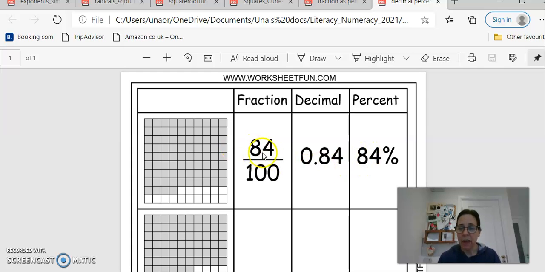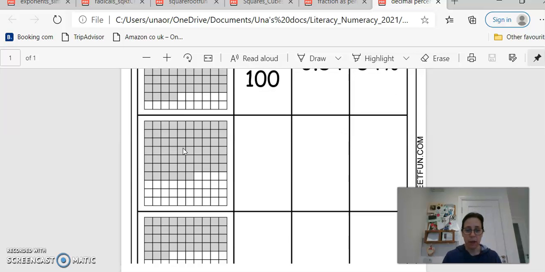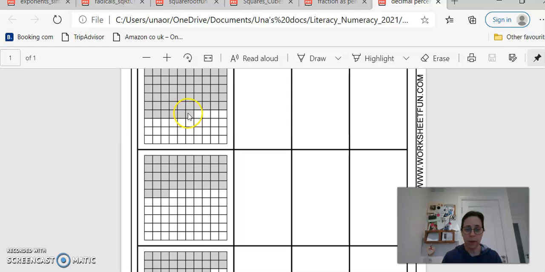And then anything over 100, any fraction out of 100, to present that as a percent, you just take the number on top, because it's 84 out of a possible 100, that's 84%. Or if you already have your decimal, you just go, well, I'll just multiply that by 100 and add a percentage sign. So what I want you to do is do the rest of those. Might be a little bit hard to see on the screen, but on the paper itself, you'll be able to see where they're shaded and not shaded, and finish that chart.